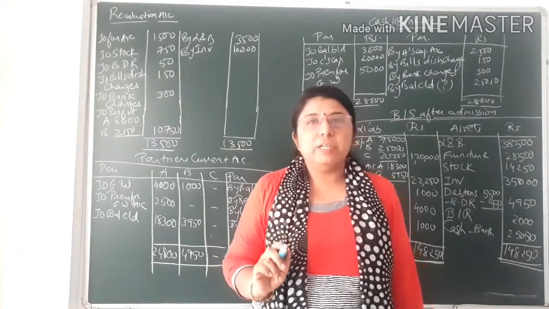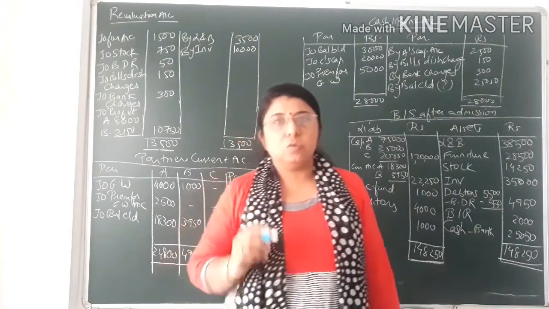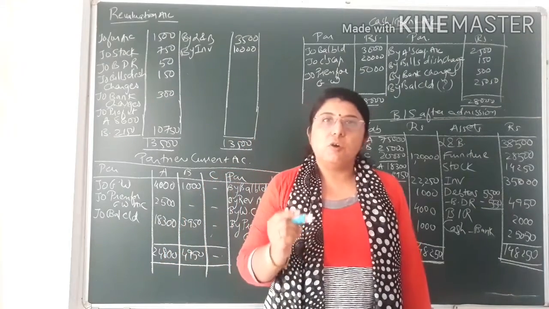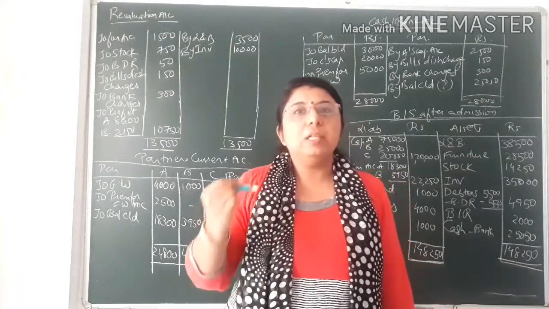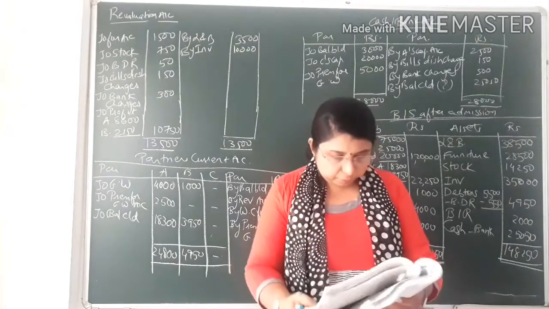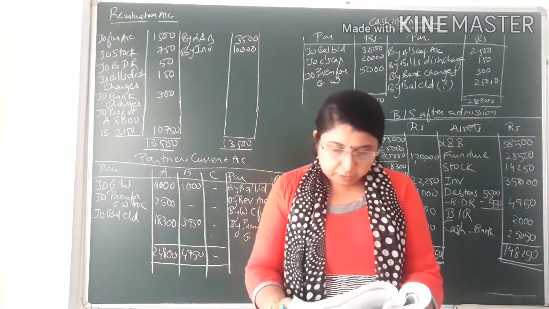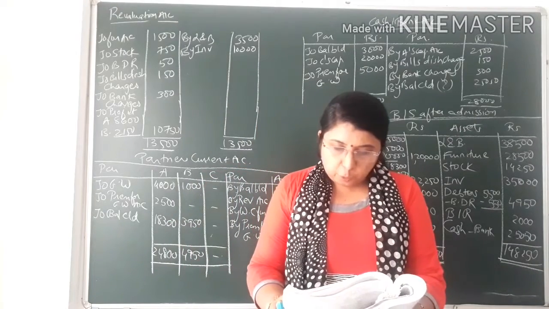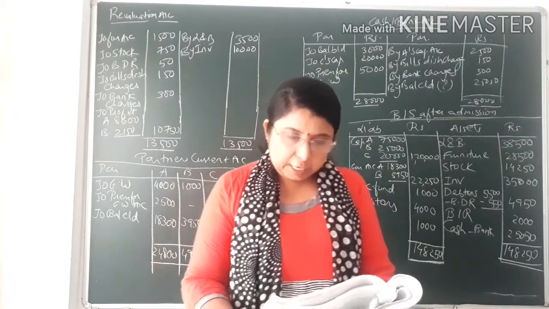Students, we know how to find the sacrifice ratio, that is old share minus new share. So we will find the sacrifice ratio of A and B. In that ratio only, the new goodwill that partner C is bringing is to be distributed. Now the first adjustment: C will bring rupees 20,000 as capital for his 1/5 share of profit and rupees 5,000 as his share of goodwill in cash.